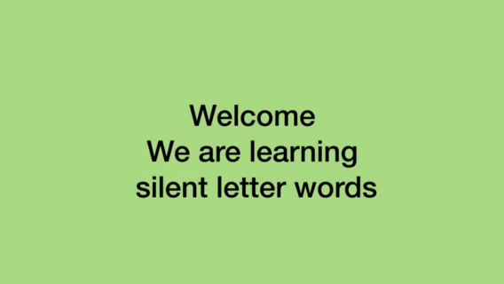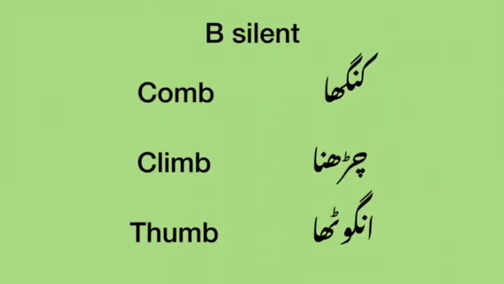For example, A, B, C, F, K, L, N, U, and many. So, in this video, I'll tell you the words with silent letters separately. First, we are going to read the words in which letter B is silent.